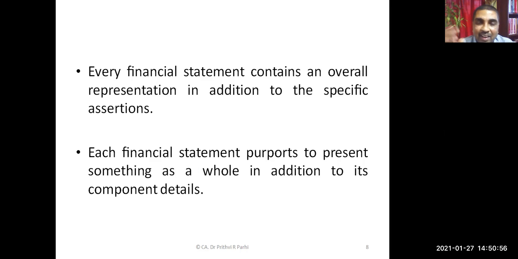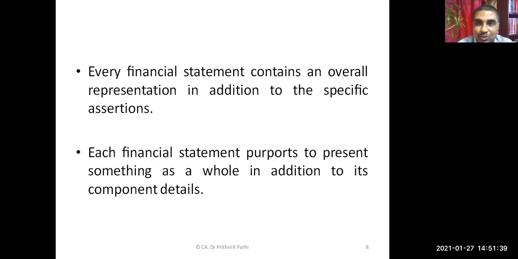And there might be some specific assertions also. Earlier when we were discussing assertions, there are certain assertions which are specific to transactions, certain assertions specific to account balances, and certain assertions specific to presentation and disclosure. So the financial statement contains an overall representation, and in addition to that, some specific representations also. As a whole, the financial statement represents something, and each individual item also represents something.